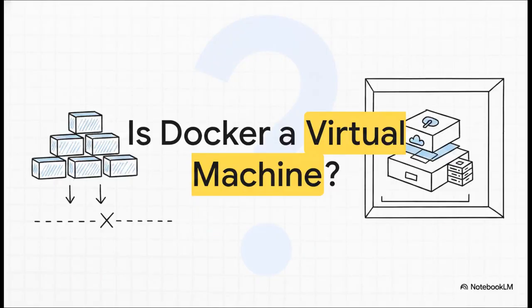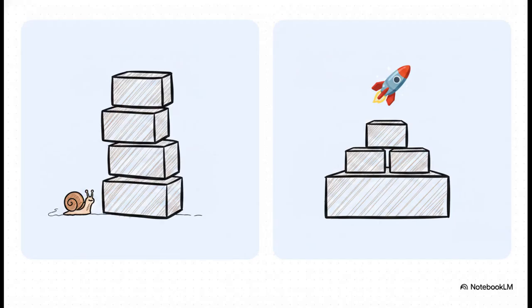Now, packaging apps for isolated deployment isn't exactly a brand new concept, which naturally leads to question 3. Is a Docker container really just a miniature virtual machine? People ask this all the time, and the answer is a resounding no. They operate on entirely different architectural principles. So, question 4. Why is Docker so much faster?